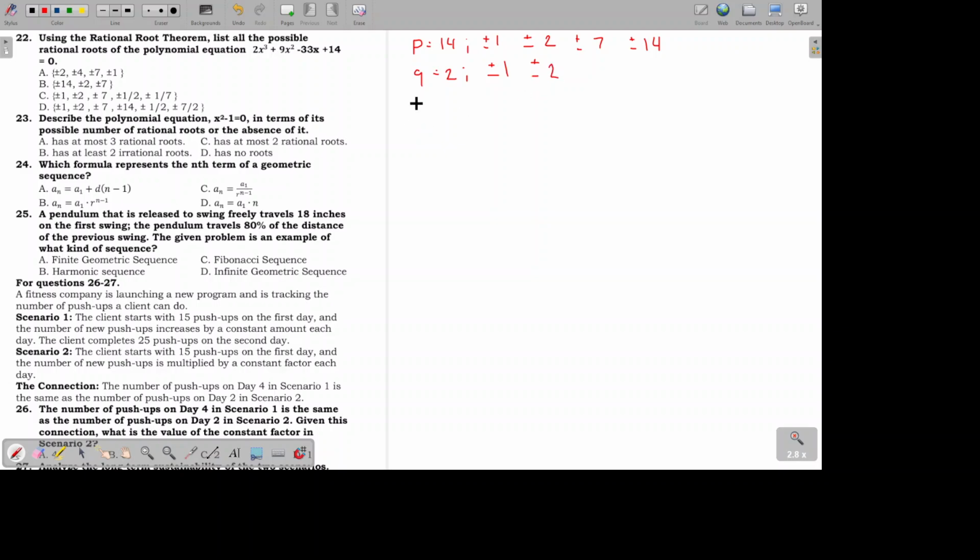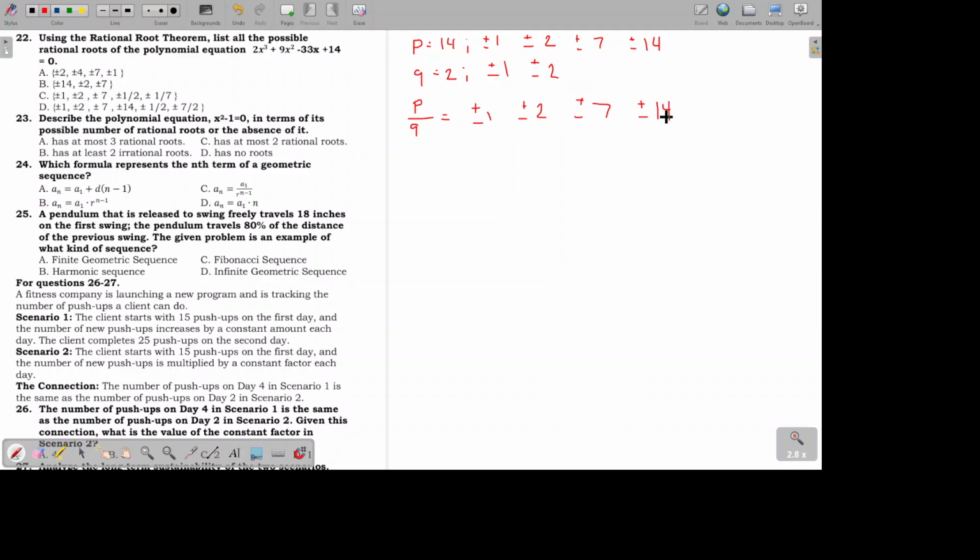So if we get the ratio of these factors, of course, dividing by 1 will not change these. So we will have positive and negative 1, positive and negative 2, positive and negative 7, and positive and negative 14.